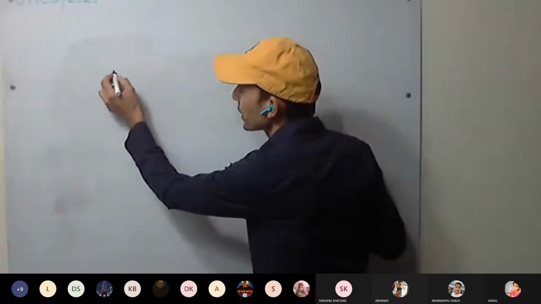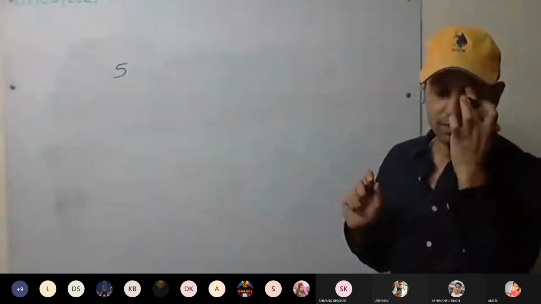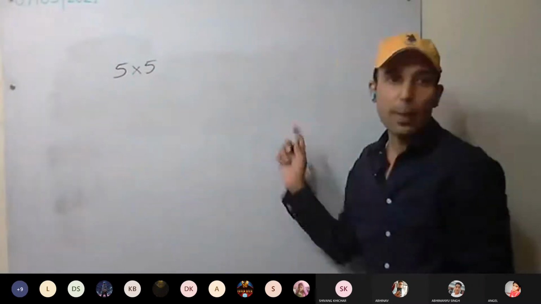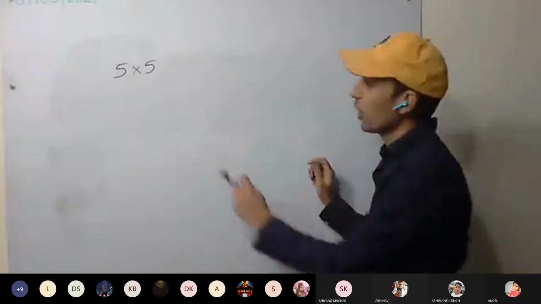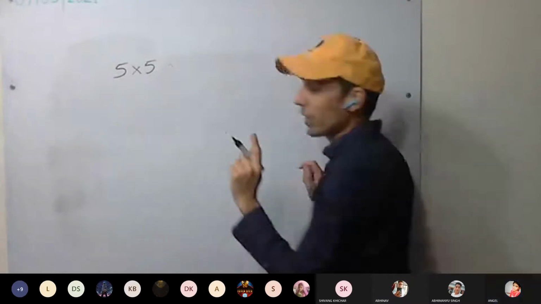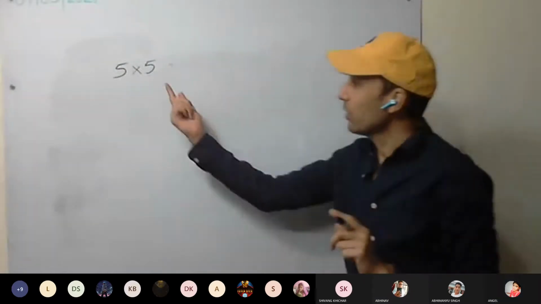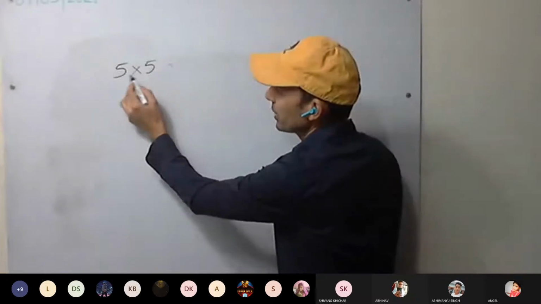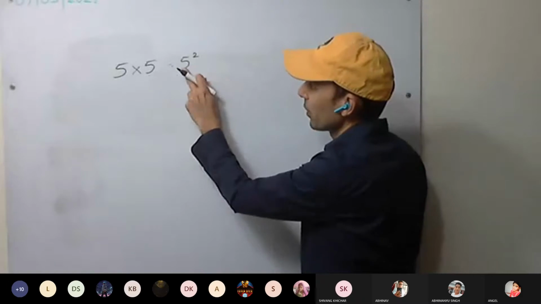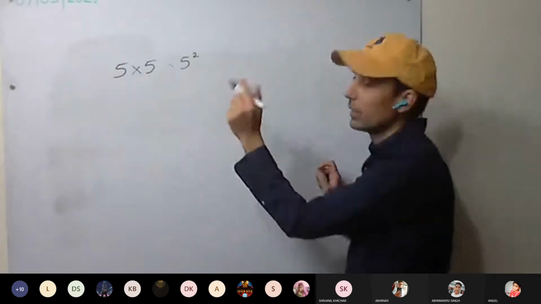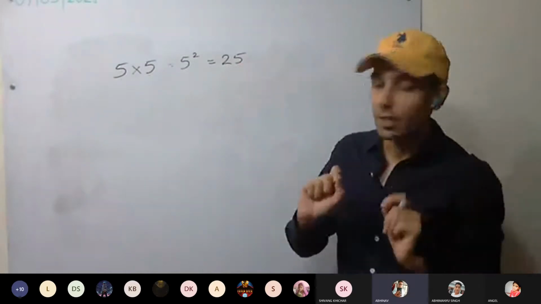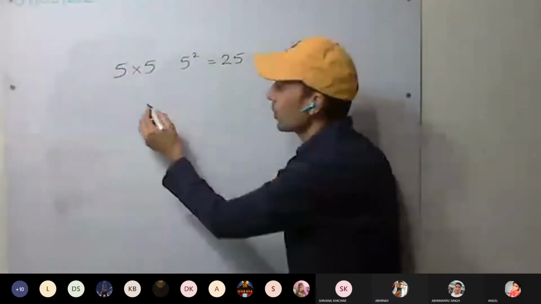If you have a number 5 and we multiply it by itself once, how many times is 5 appearing? 2 times. We can write it like this, 5 square. 5 square means 5 into 5, and it will be 25.